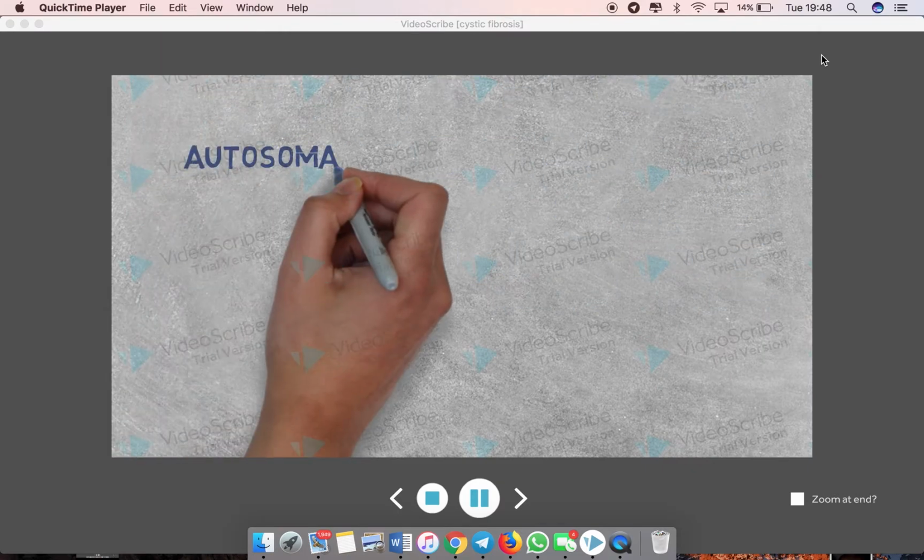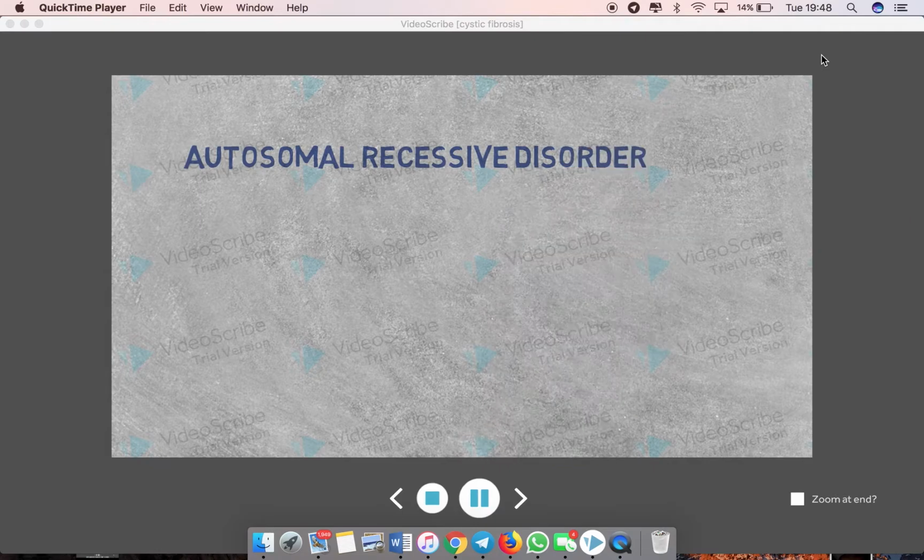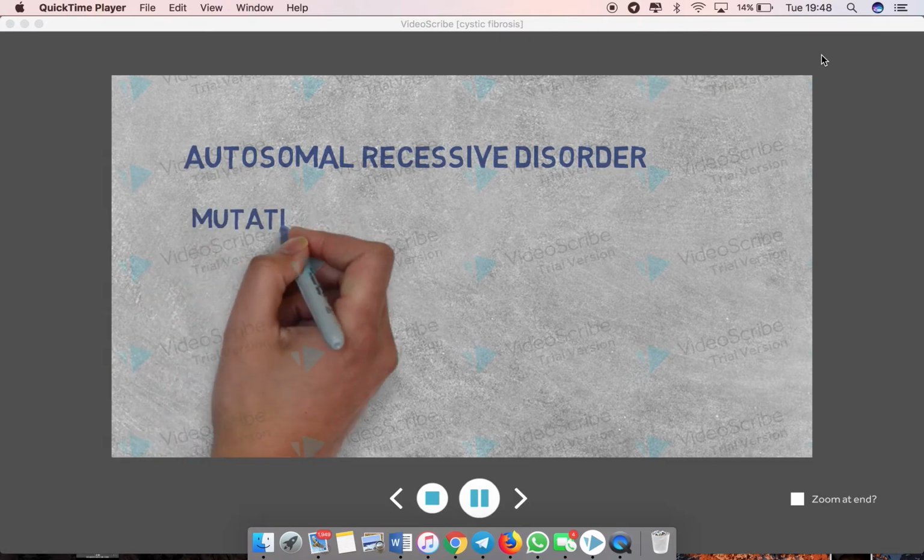Cystic fibrosis is an autosomal recessive disorder, which means it requires two alleles, one from the maternal and the other from the paternal DNA, in order to get the phenotypic expression in individuals. The phenotypic expression of the faulty alleles results in mutation in the CFTR protein.